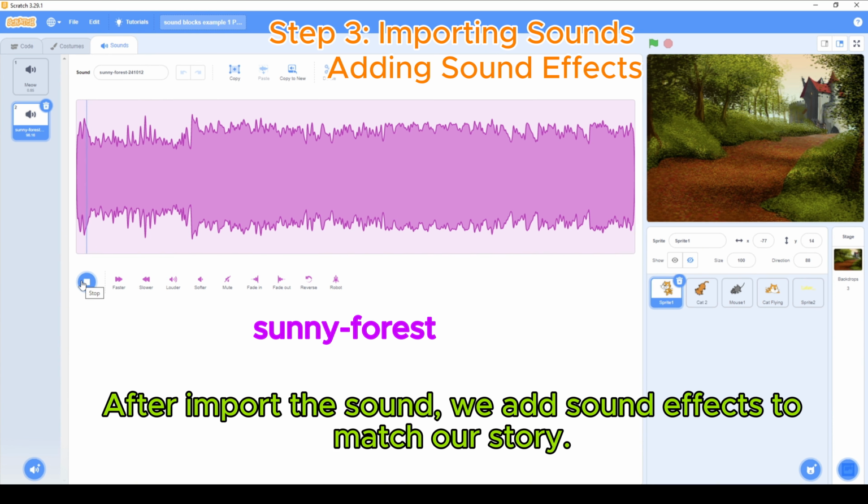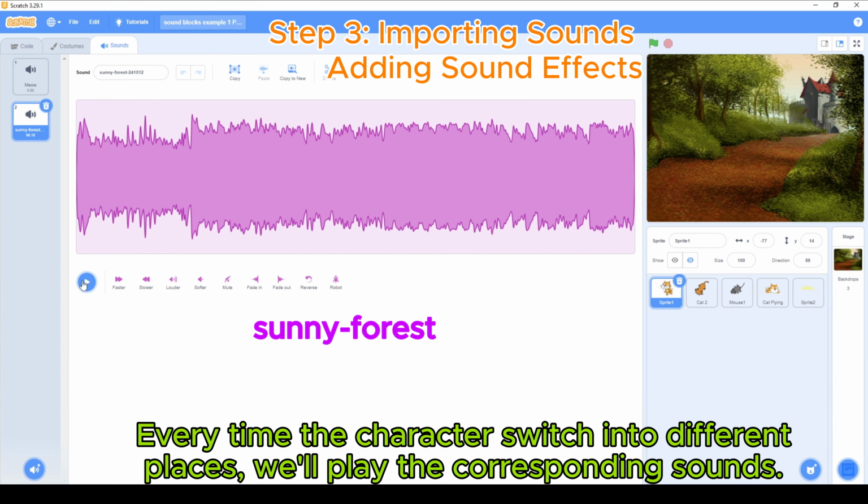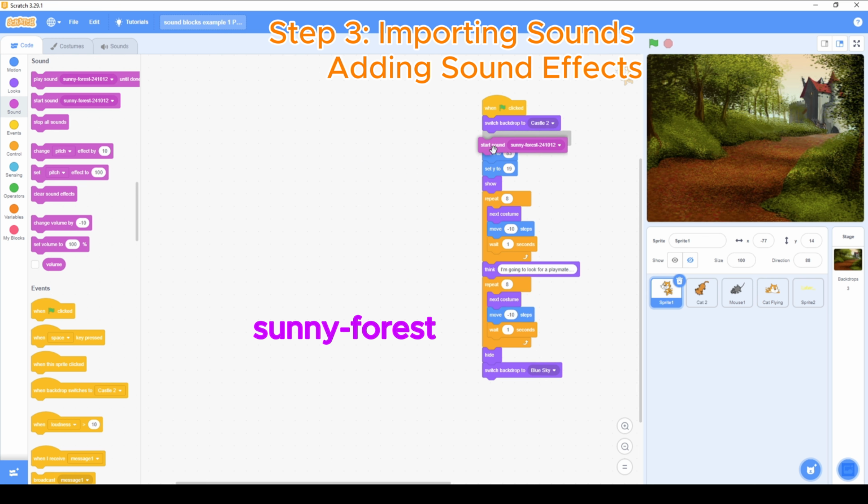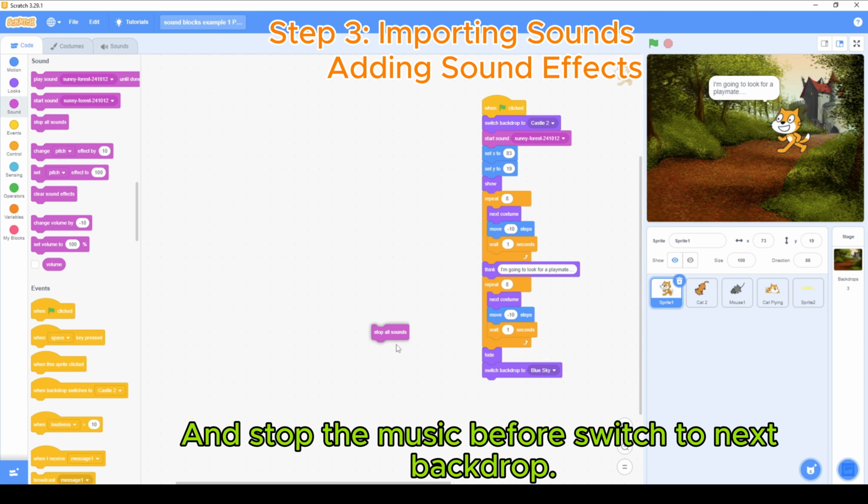After importing the sounds, we add sound effects to match our story. Every time the characters switch into different places, we'll play the corresponding sounds. And stop the music before switching to the next backdrop.